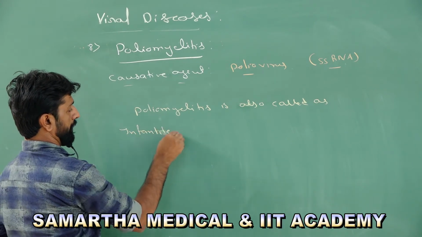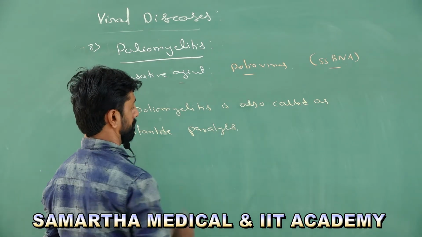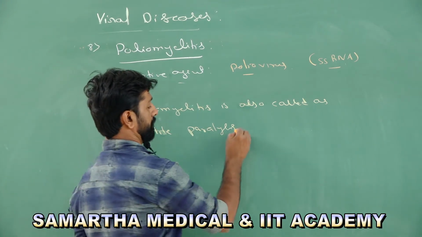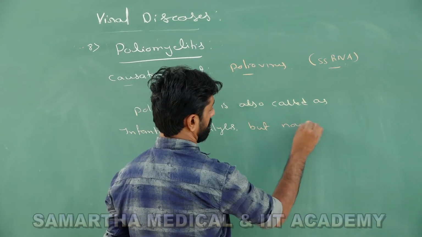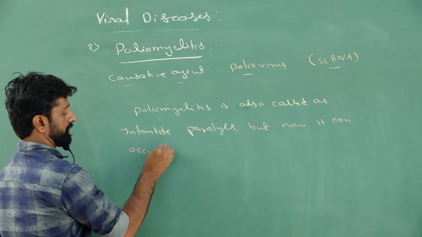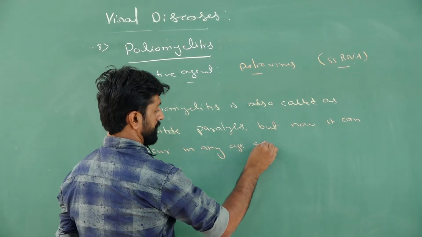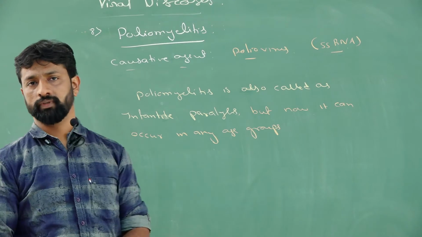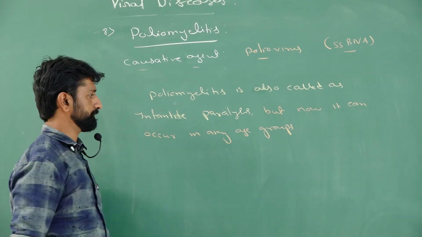Infantile paralysis means it causes paralysis in infants, but now it can occur in any age group. It may occur at any stage of life in any human individual, not only in infants.